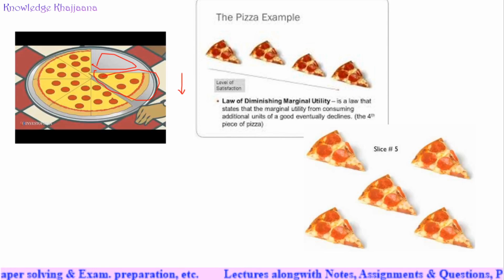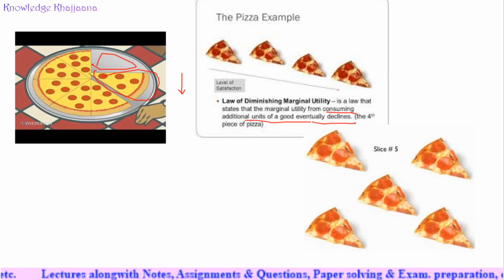See, as she goes on eating more and more pieces of pizza, what happens? The pizza example shows a law that states that the marginal utility from consuming additional units of a good eventually declines. So even if she likes it very much, with each additional unit consumed, however good it is, its utility eventually declines.